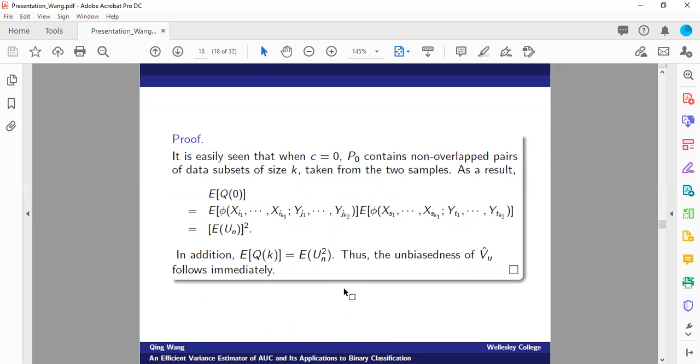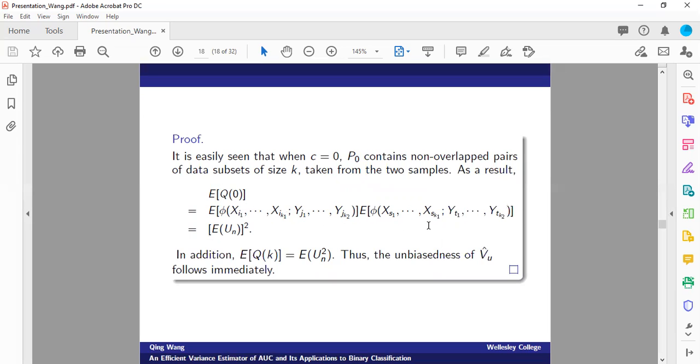And why is the second value, Q of naught, unbiased for estimating the second term? Let's take a look. If we take the expectation of Q of naught, we are calculating the expected value of the average of the product terms where the two subsamples have no overlaps at all. The expected value of the average can be written as the expectation of the individual term, so the expectation of phi of the first subsample times phi of the second subsample.